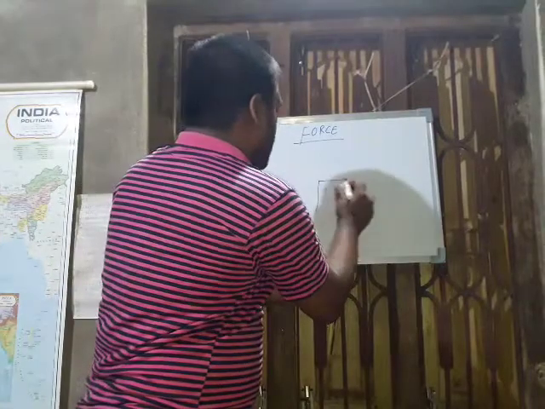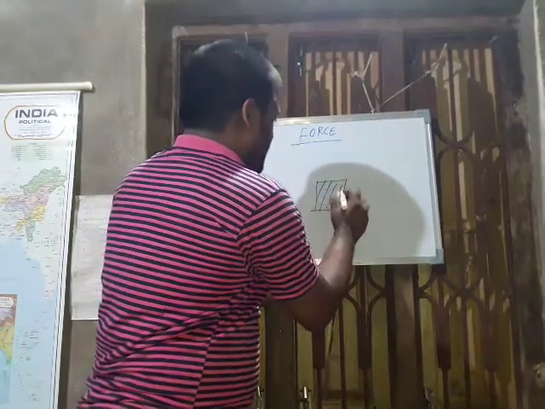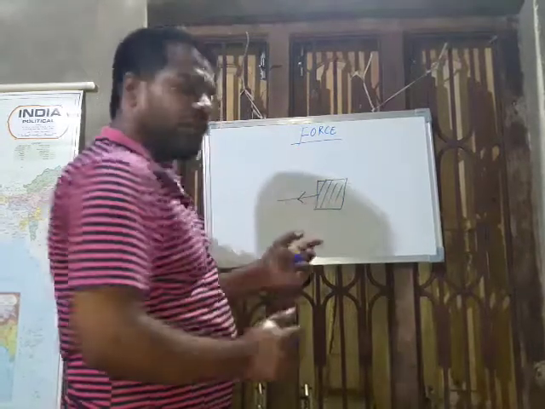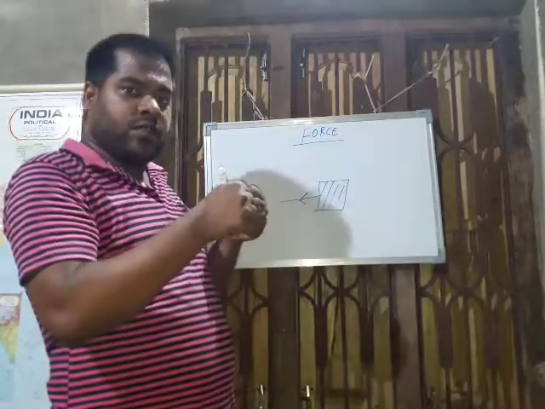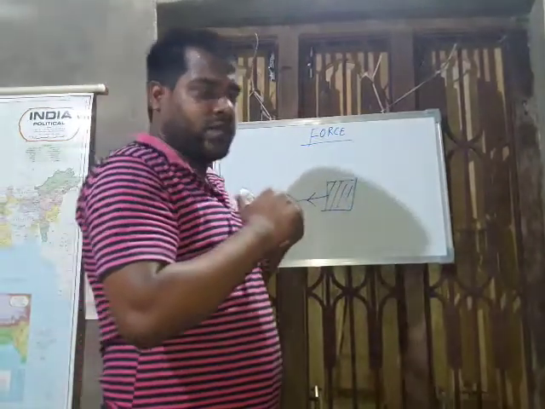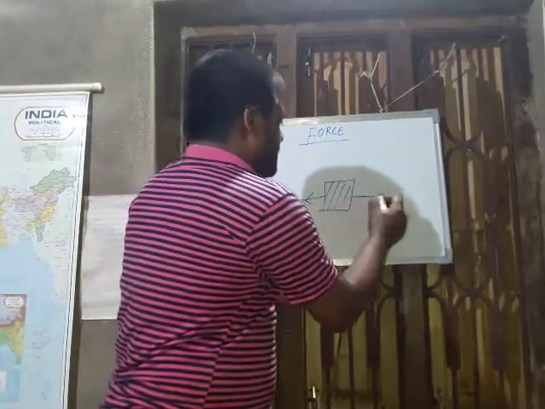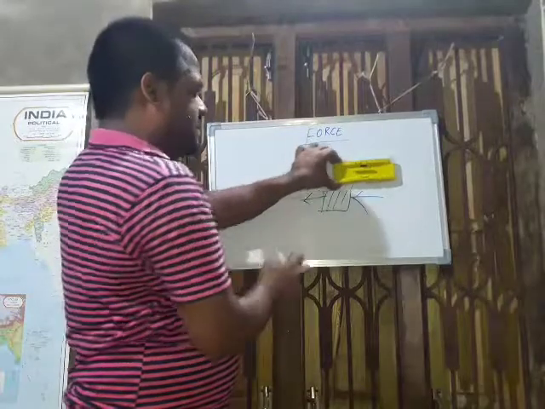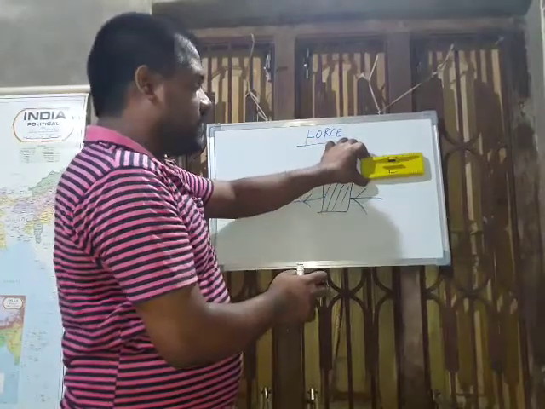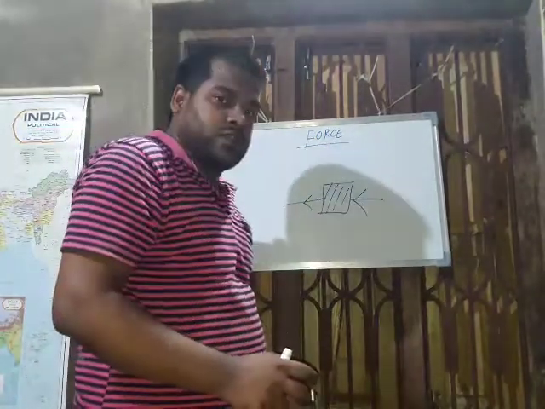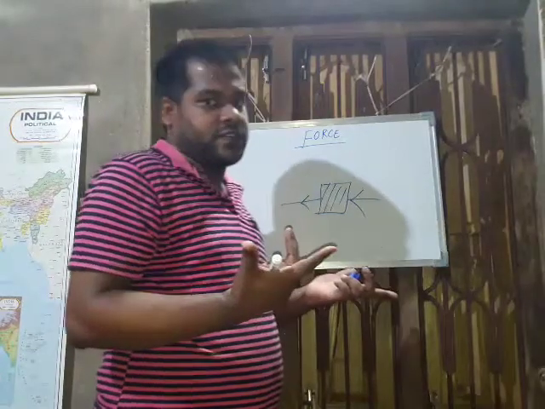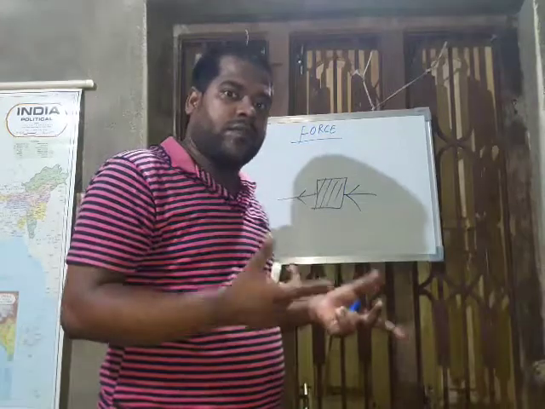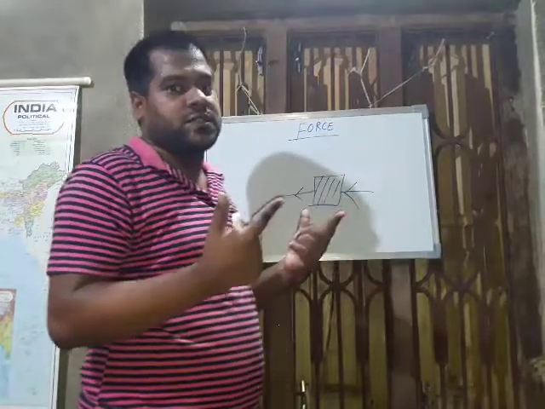So if this is a body, we can pull it. Pull means force towards ourselves, that is called pull. Or we can push it, right? So this is the body, we can push it. This is the pushing and this is the pulling, right? So this effect is called force. Clear? Force means the effect of pull or push is called force.